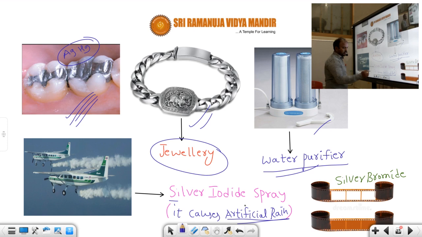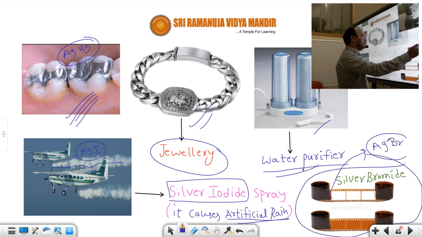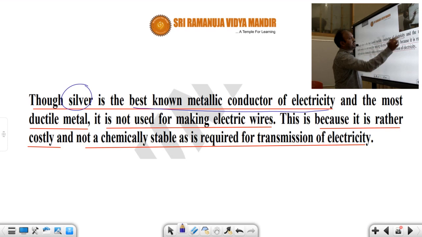And after that, the photography films, you know that very well. What will be there? Silver bromide or silver nitrate will be present in the photography films. These are the uses of which one? Silver. Silver is the best metallic conductor of electricity. Out of the 92 metals, which metal is the best conductor of electricity? Generally metals are good conductors, but which one is best? Yes, silver is the best conductor of electricity.